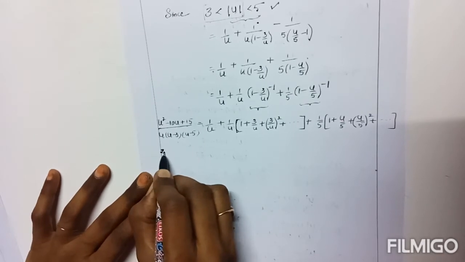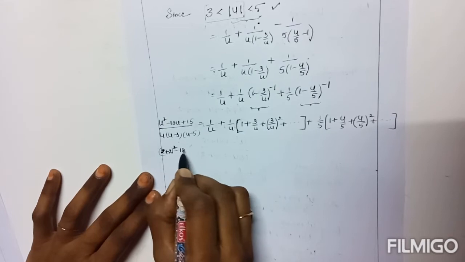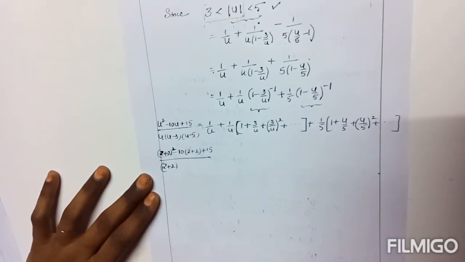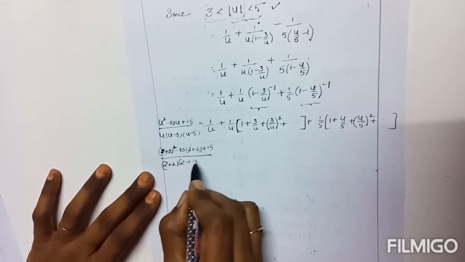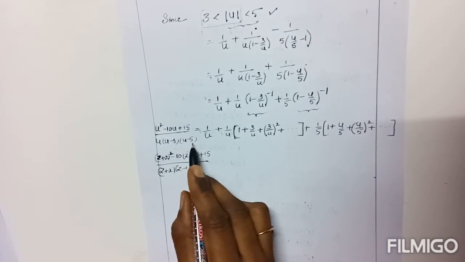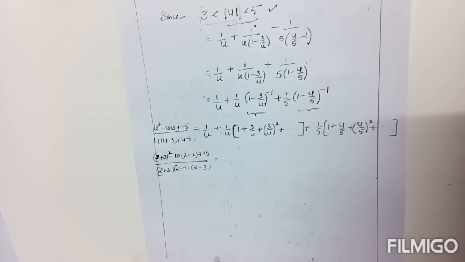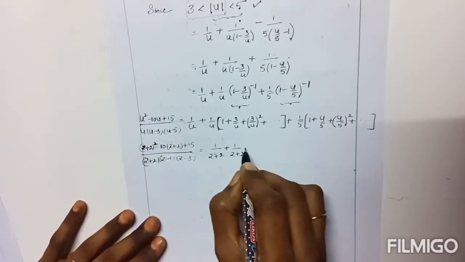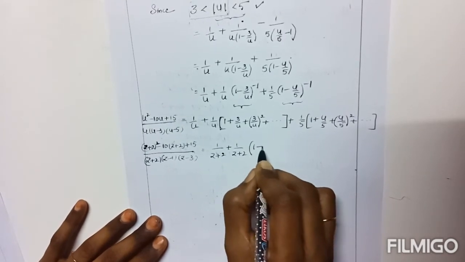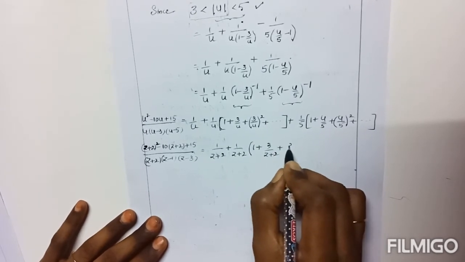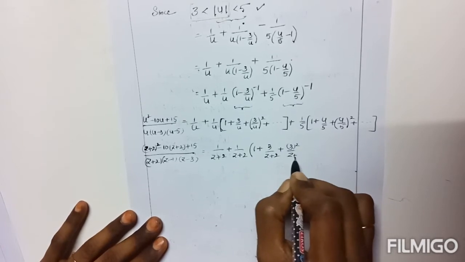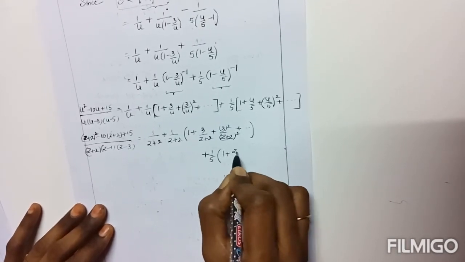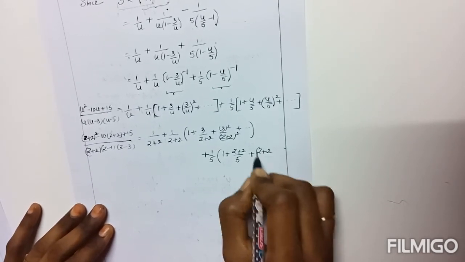So here z plus 2 whole square minus 10 of z plus 2 plus 15 by z plus 2, z plus 2 minus 3 is z minus 1, z plus 2 minus 5 is z minus 3, equals the right side: 1 by z plus 2 plus 1 by z plus 2, plus 1 plus 3 by z plus 2 plus 3 square by z plus 2 whole square plus and so on, plus 1 by 5, 1 plus z plus 2 by 5, z plus 2 whole square by 5.